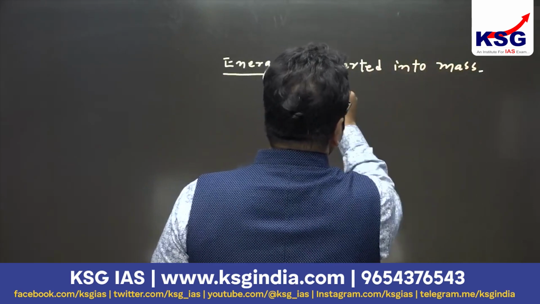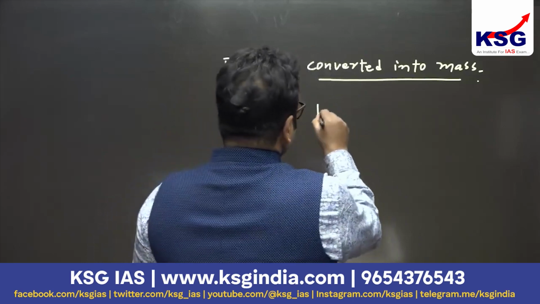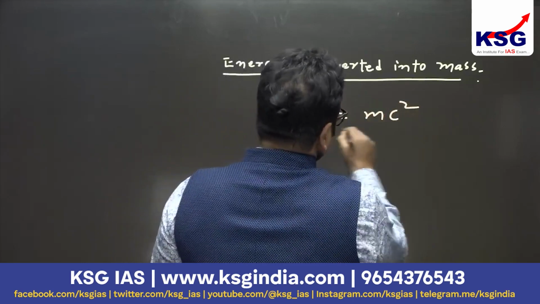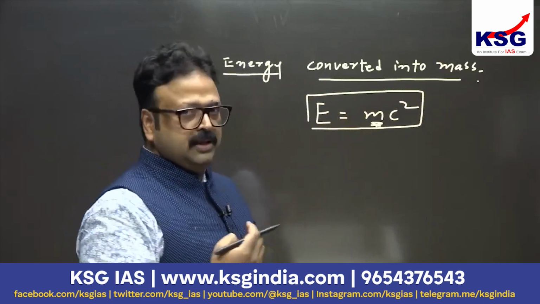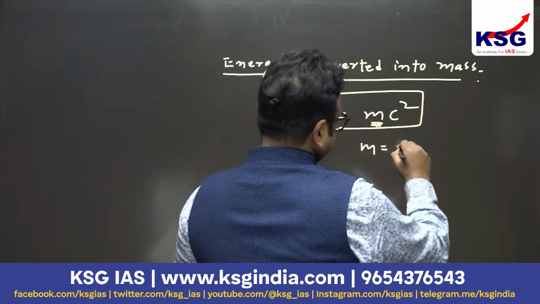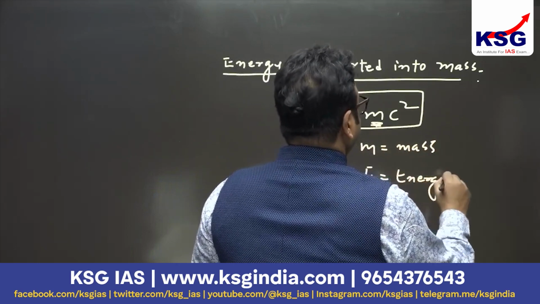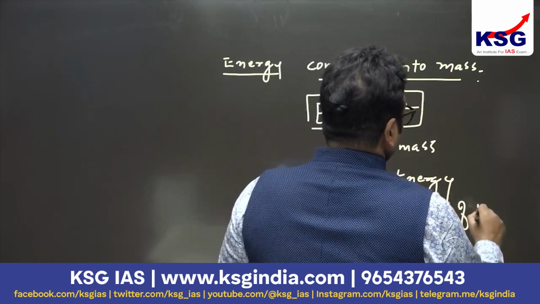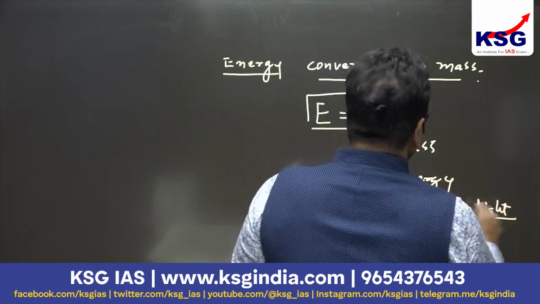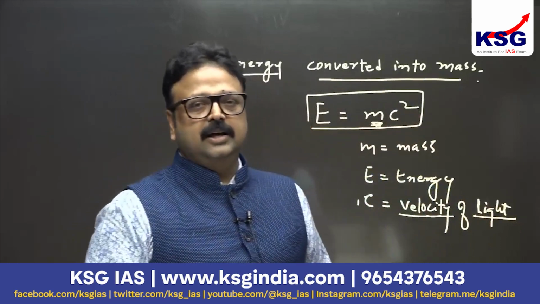Energy converted into mass. And we know that there is a relationship between energy and mass, given by Einstein: E equals mc squared. This gives the relationship through which mass can be converted into energy as well as energy into mass, where m stands for mass, E stands for energy, and c is the velocity of light, the fastest thing moving in our universe, 3 lakh kilometers per second.